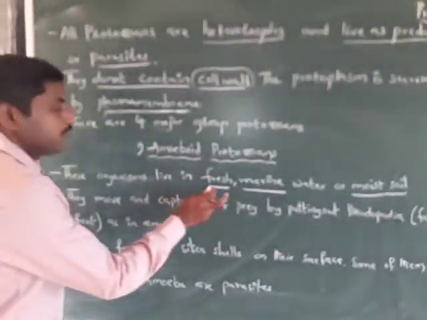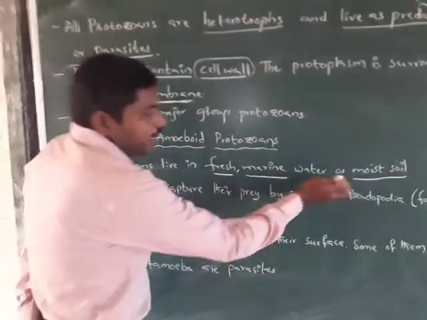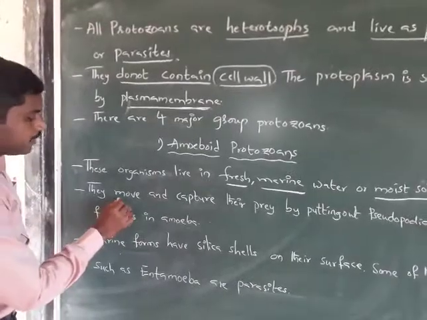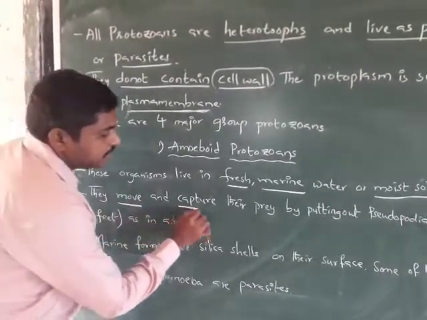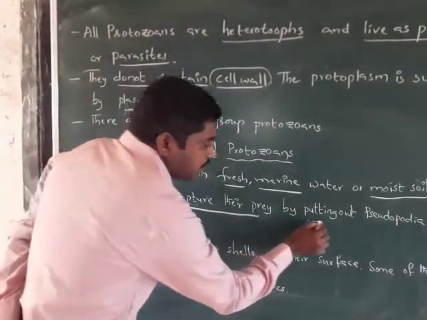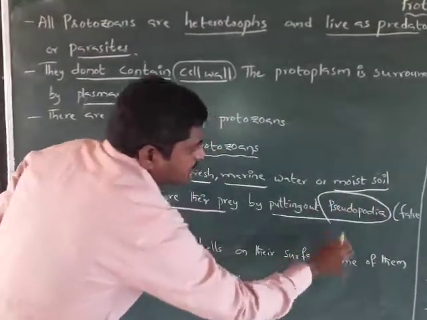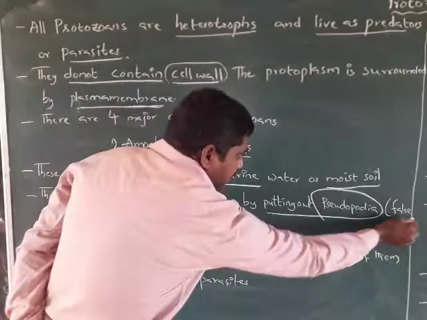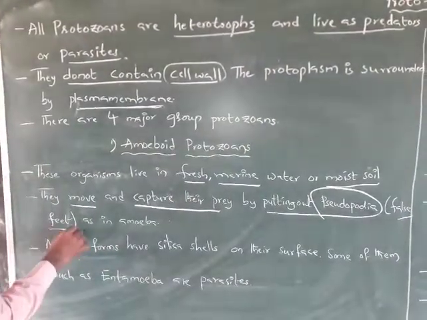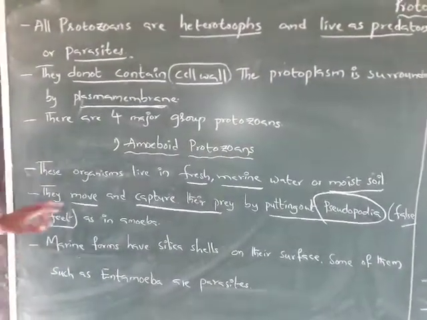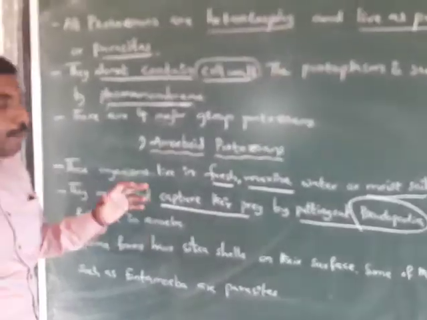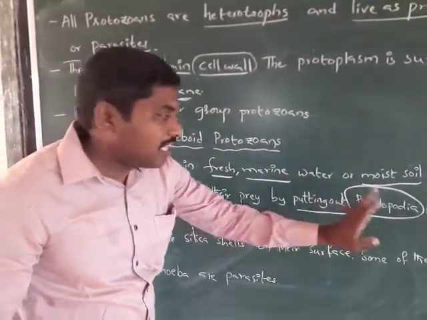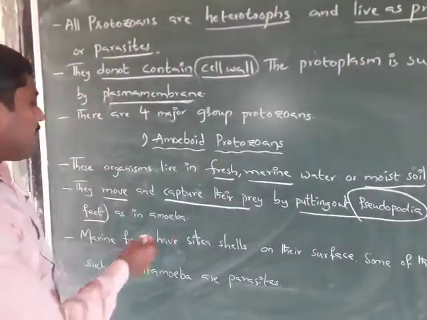They live in fresh water, marine water and moist soil. They move and capture their prey by putting out pseudopodia. Pseudopodia are also called false feet, as in an amoeba.